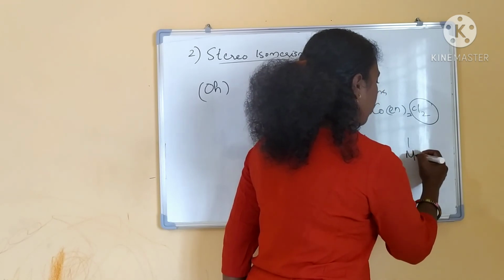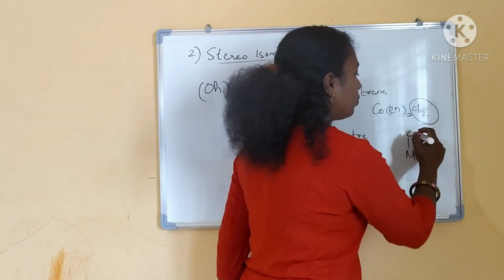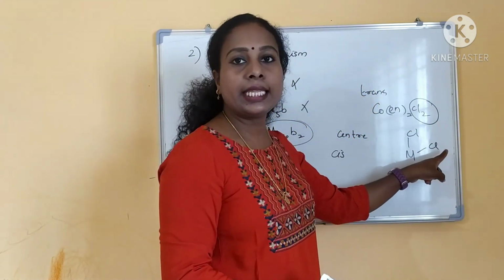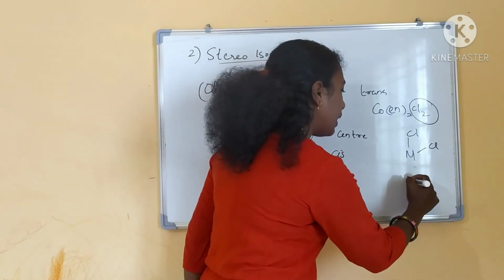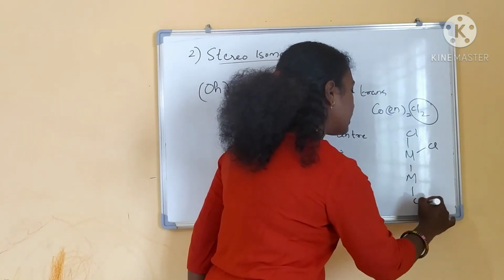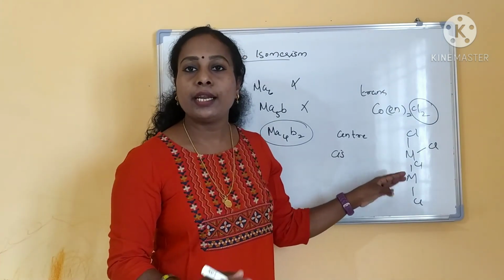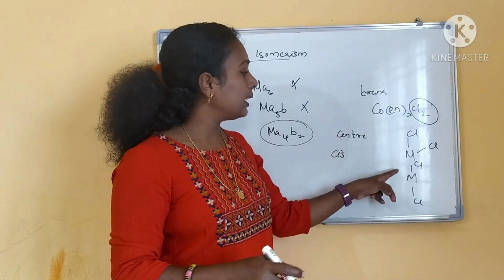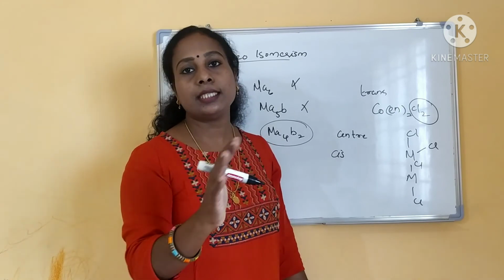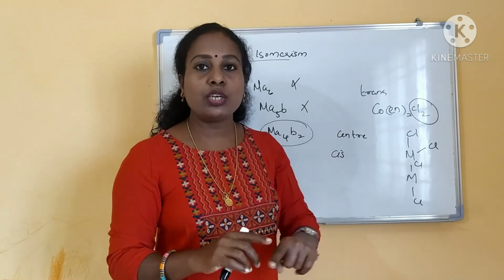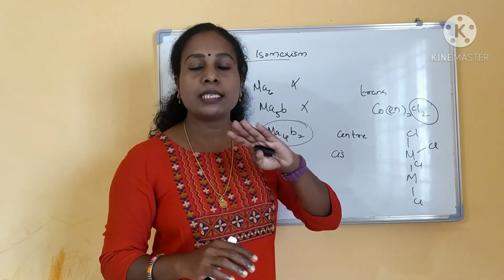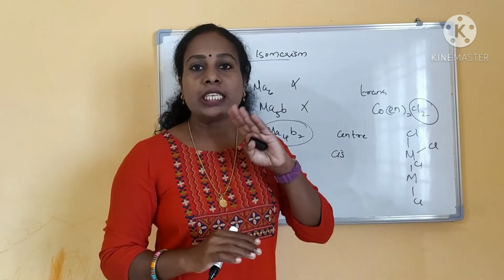This is the metal; how you are writing the cis isomer, first you place the monodentate ligands, then it will be easy for you. And the trans isomer will be like this, Cl and Cl in the opposite direction. Then this bidentate ligand, or whatever multidentate ligand they are asking, you can place and see the optical activity. If a center of symmetry, plane of symmetry, or any of those things are present, that will be optically inactive.